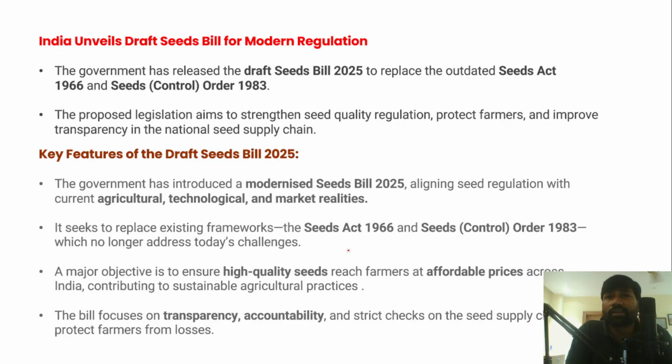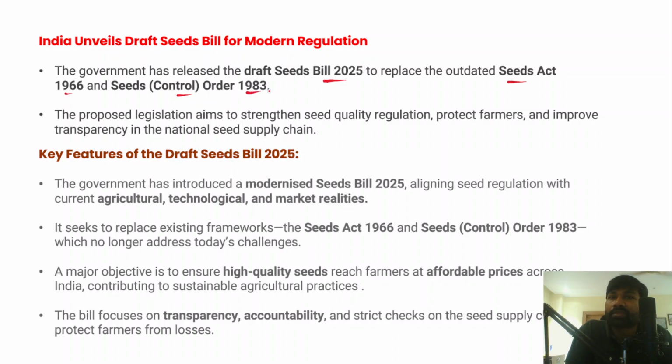Now, in fact, recently the Union government has released the Draft Seeds Bill of 2025. The objective of the Draft Seeds Bill is to replace the old, outdated Seeds Act 1966 and Seeds Control Order of 1983. So that means essentially the Draft Seeds Bill 2025 will replace both the Seeds Act 1966 and the Seeds Control Order of 1983 as well. So I hope it is clear.